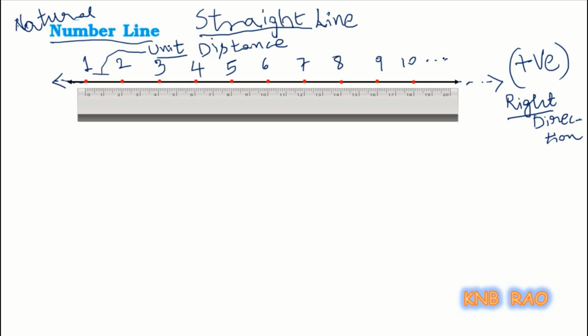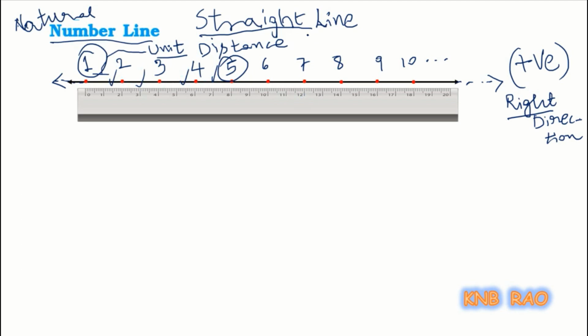Students, here the distance between any two continuous numbers is 1 unit distance. Now, if I take any other two different numbers, can I count the distance between them? Yes, certainly I can count. Suppose, what is the distance between 1 and 5? The distance between 1 and 5 is the difference between them. 5 minus 1 is 4. So, I have 1, 2, 3, 4 units of distance.